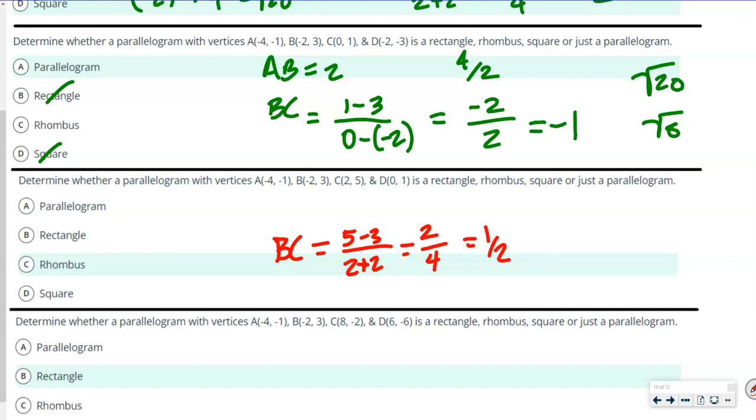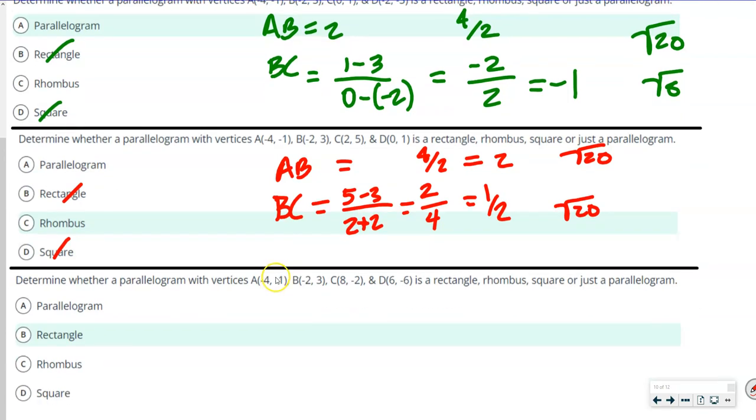So once again, we know it's not a rectangle and a square, because our slope up here for AB was what? 4 over 2, right? So that was equal to 2. All right, so what do you notice about these, though? Isn't this going to be the square root of 20? And this one going to be the square root of 20? So that's why it's a rhombus, because all the sides are going to be congruent.